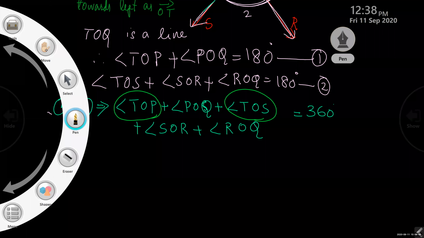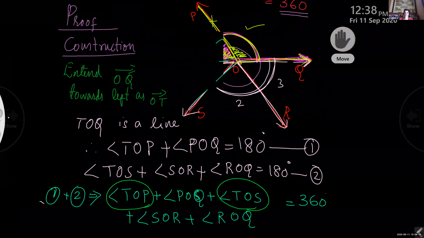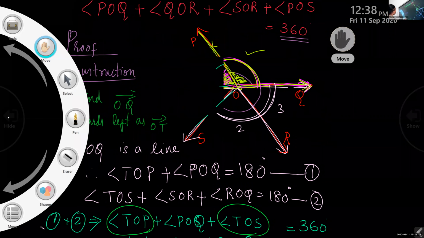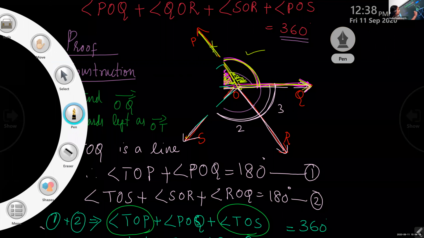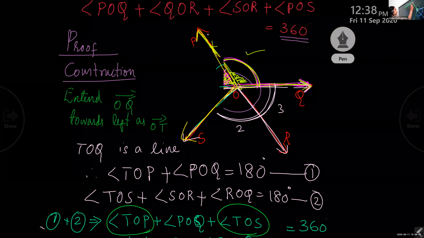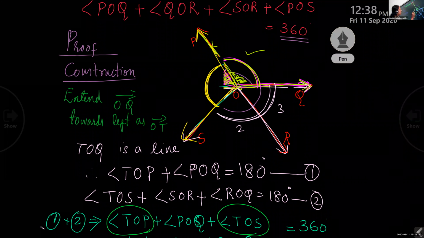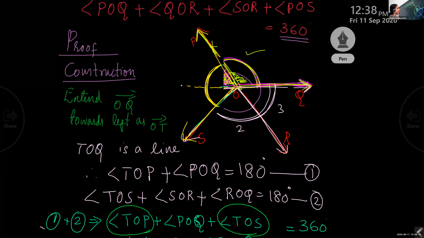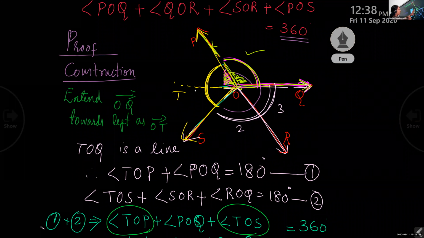What is that big angle? Tell me that angle. This angle. Angle POS. No, POS, right? This one. Clear? This one. Because that ray OT we have drawn. Because those two angles is a single angle, right? When we draw that line, it became two parts. Isn't it? TOP and TOS. If that ray is not there, it will become a single angle.